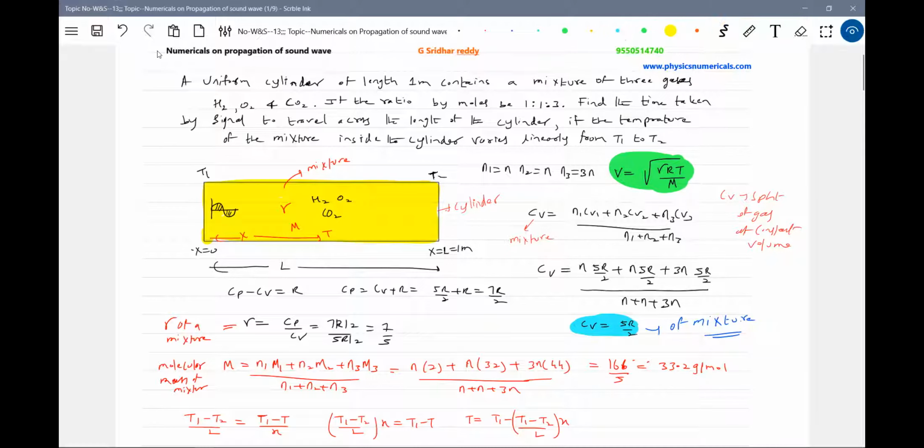After getting this, we substitute it here. From Mayer's equation in thermodynamics, Cp minus Cv equals R. So Cp equals Cv plus R. Cv of the mixture is 5R by 2. Solving this, we'll get Cp as 7R by 2.